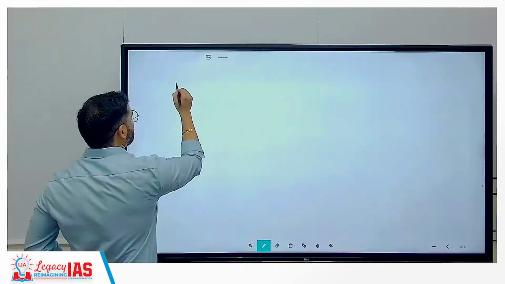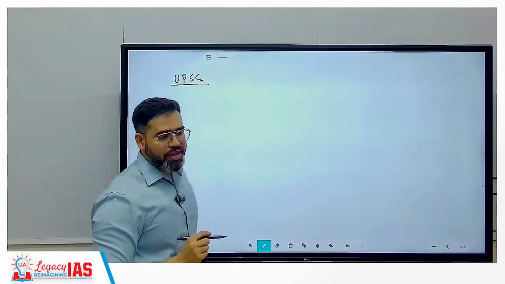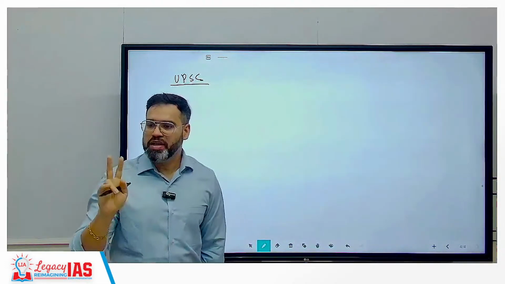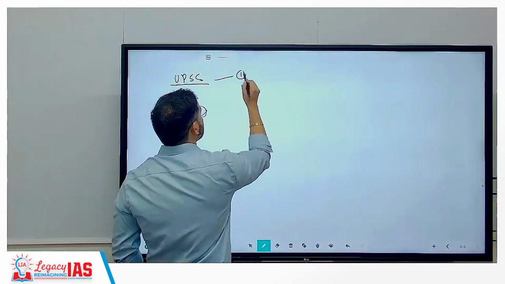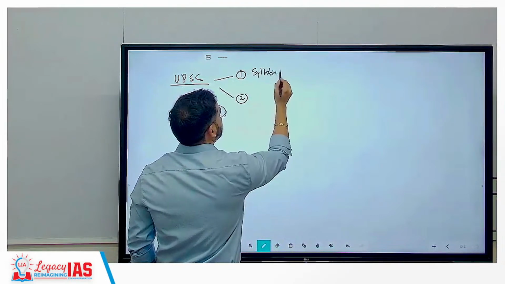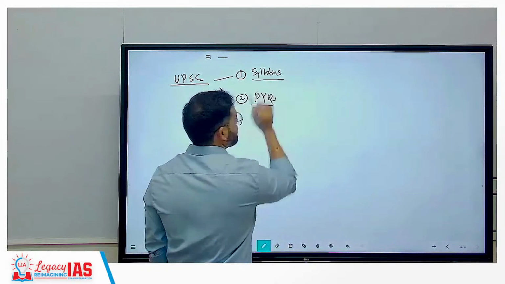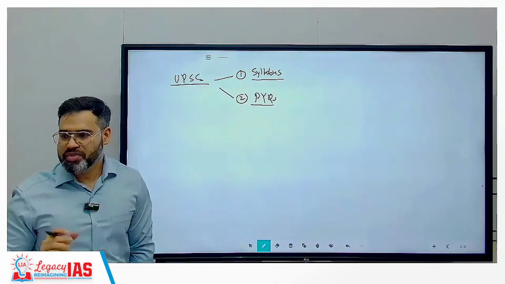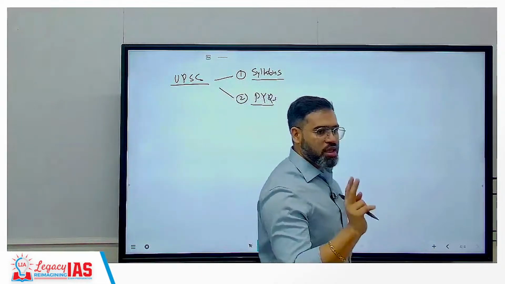Now comes UPSC again. The most important thing in the UPSC is that we have UPSC's two best friends. The first is the syllabus and the second is previous year's questions. These are considered UPSC's best friends, because if you want to prepare for the UPSC, you have to focus on these two things.